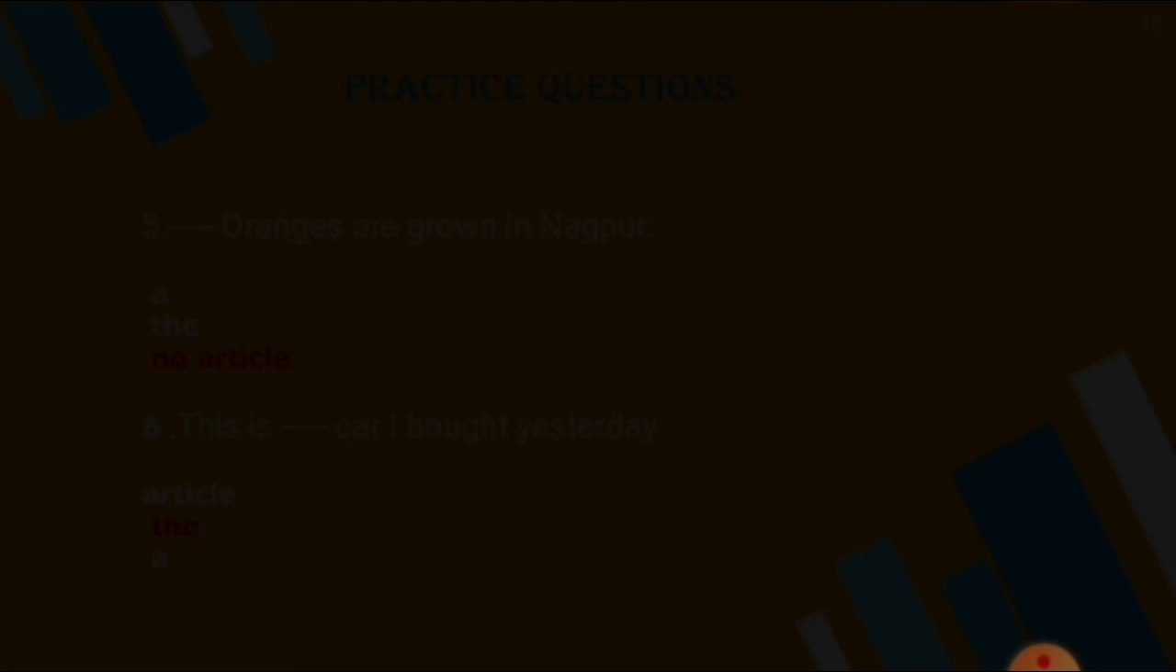And the next one is this is dash car I bought yesterday. This is that particular car. Here we talk about some specific thing, so the article the should be the right answer. This is the car I bought yesterday. Means there is a car in front of you and me, and he is talking about that particular car, not another car. So the article the would be there, not a.